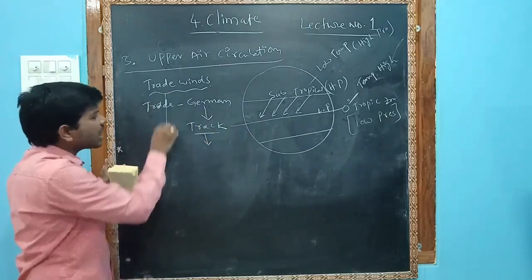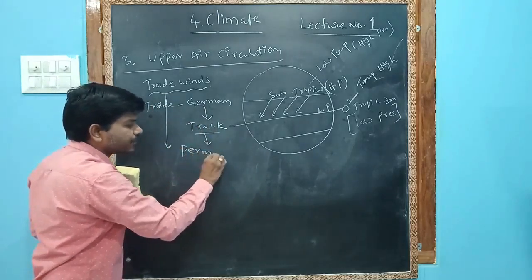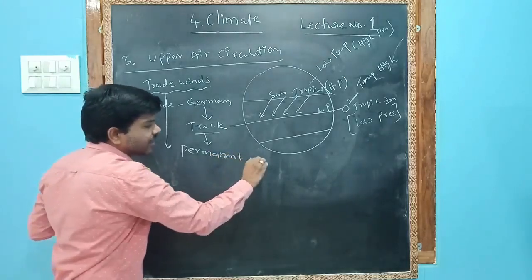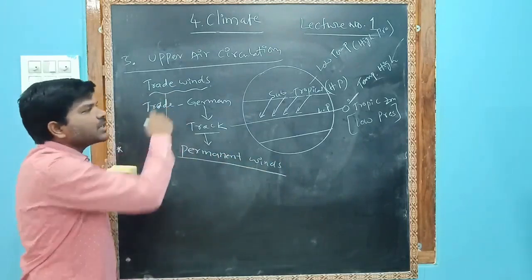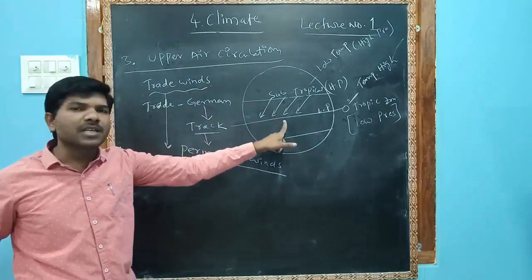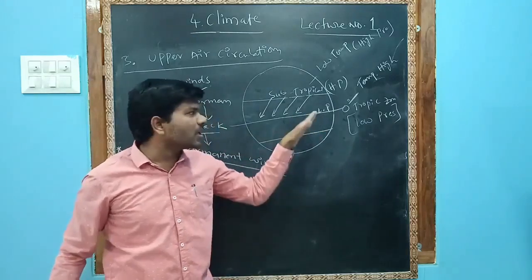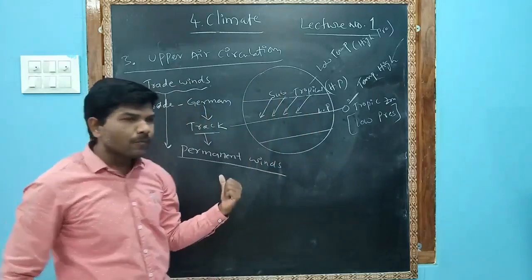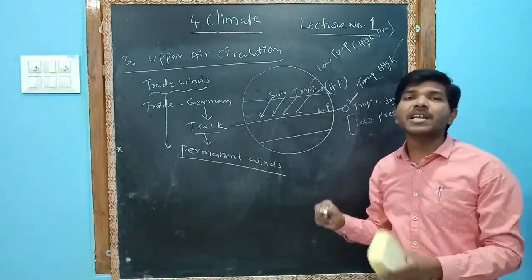So these trade winds are also called permanent winds. I repeat, trade winds blow from the subtropical high pressure area to the equatorial low pressure area. Sir, why equatorial low pressure? Because high temperature is recorded in the equator. Hence these blow in all months, but except in the rainy season.